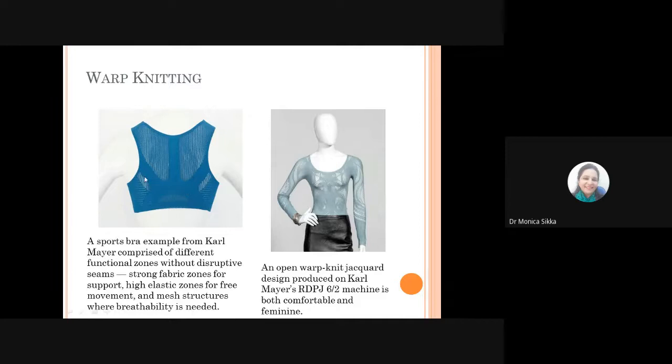So you can engineer the fabric in such a way that you can cater to different kinds of requirements at different portions of the fabric. This is the beauty of the 3D whole garment manufacturing in warp knitting, which helps you to create a design which is more comfortable and more usable for the person who's wearing it.